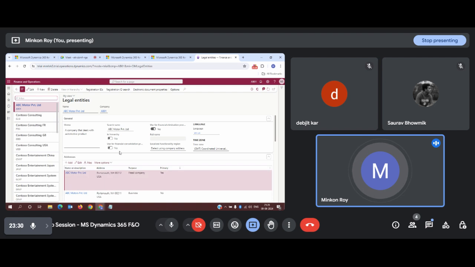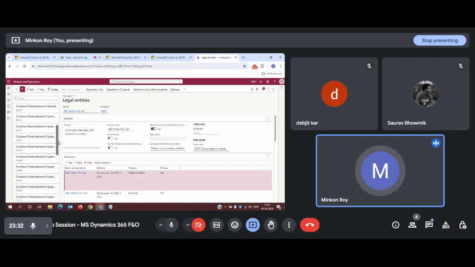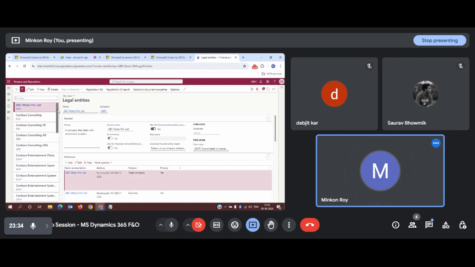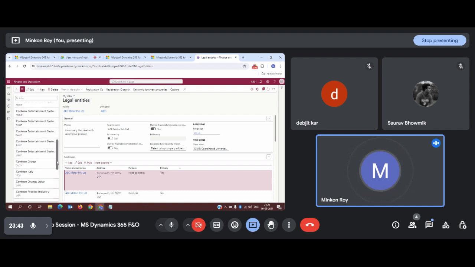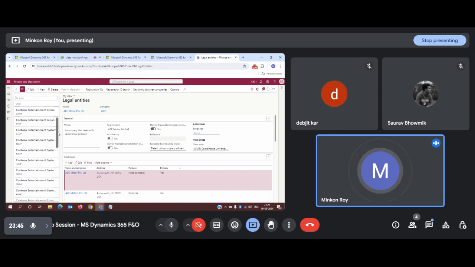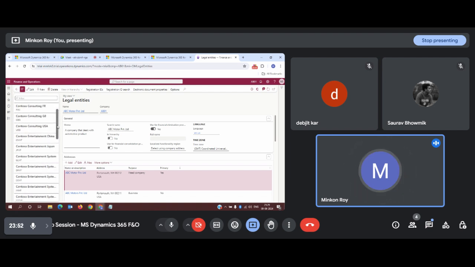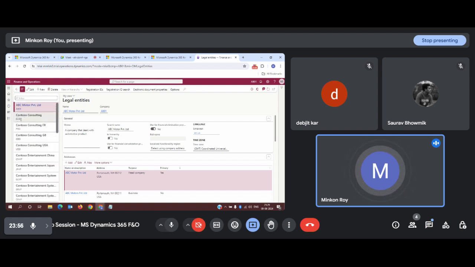Once you click on it, this is a global page, and you can see all the legal entities that have been created in this existing system. Basically, this is a demo environment, so all the legal entities available at this moment have been given to us by Microsoft. That is a predefined set of legal entities as per the country codes. For example, this one, Contours of Consulting, GLSI, maybe it's a German legal entity.